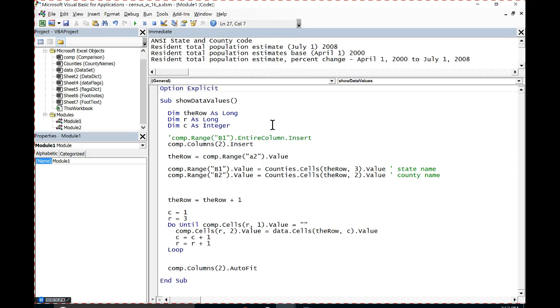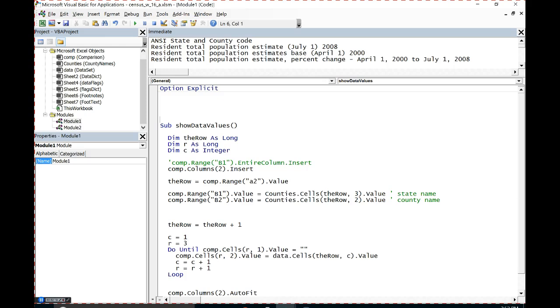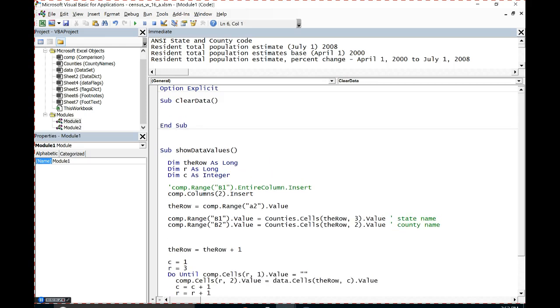So back to my code. I've got this sub-procedure here for show data values. And we'll make another one to clear the data. Sub ClearData. Maybe I'll put a comment on this one. I'm feeling happy. Delete all county data from the comparison sheet.